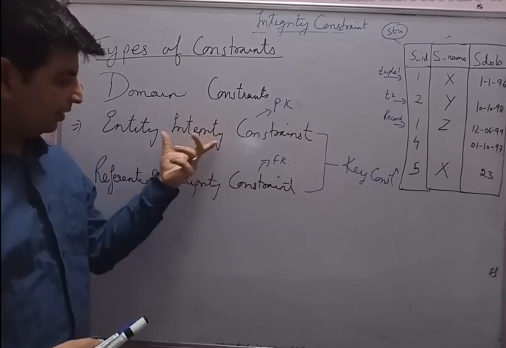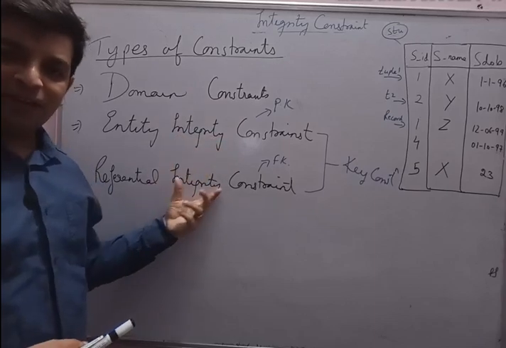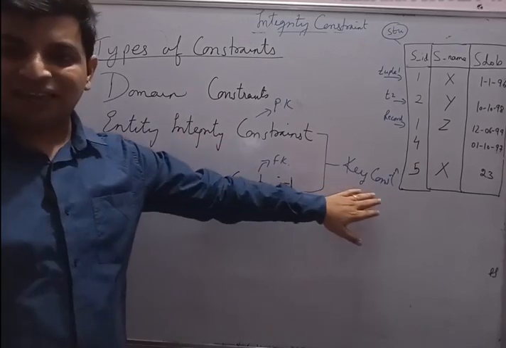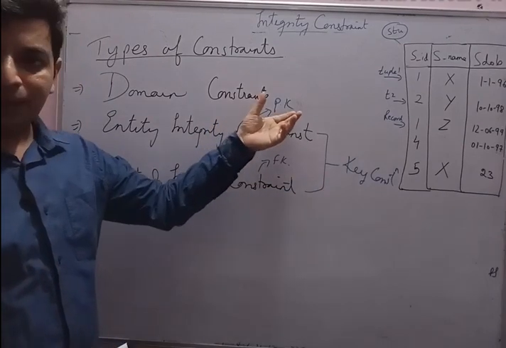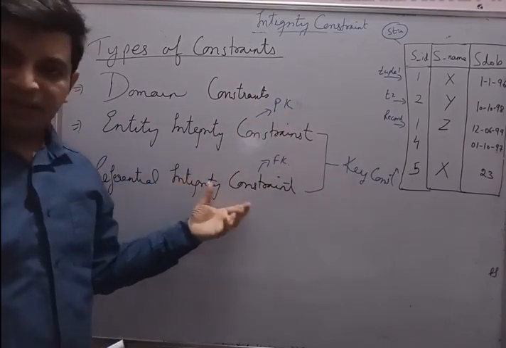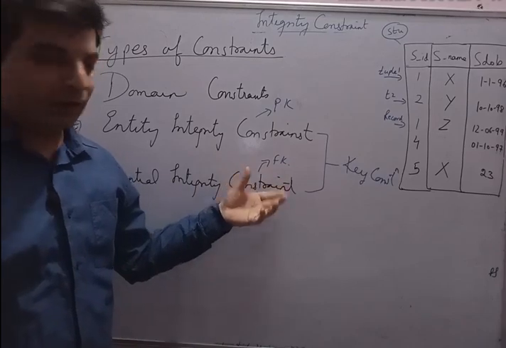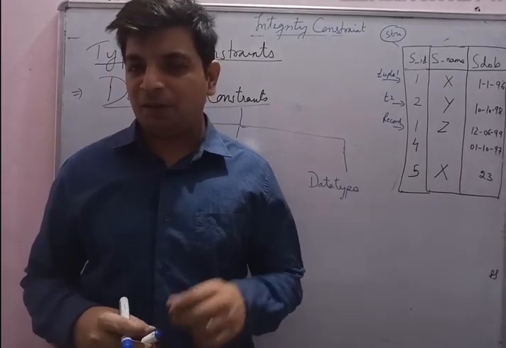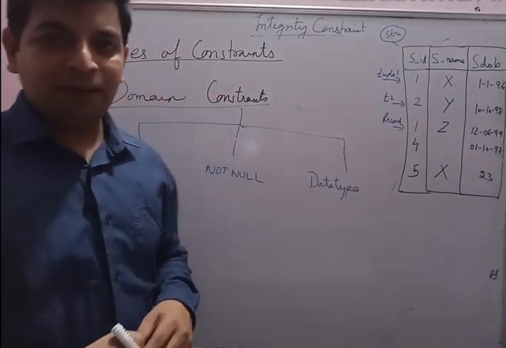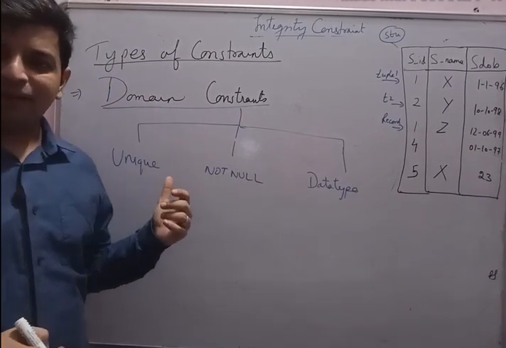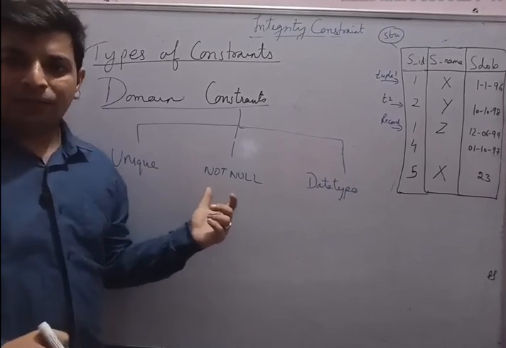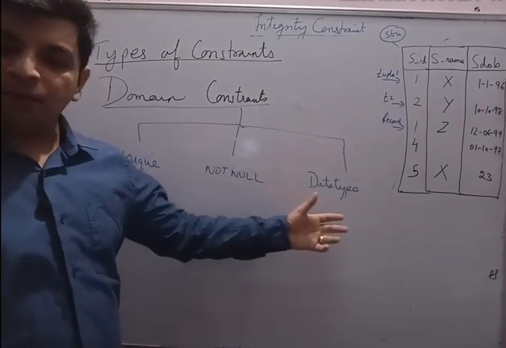The last two constraints, entity integrity constraint and referential integrity constraint, are also known as key constraints. Why? Because the second one depends upon the primary key, and the third one, referential integrity constraint, depends upon the foreign key properties. Alright, okay guys, let's start with the domain constraints. Domain constraint is further classified into three main categories. The first one is called unique, then comes not null, and then comes data type.